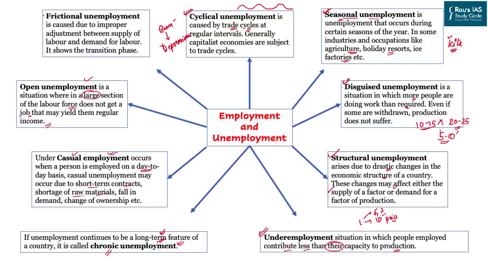And lastly, we have frictional unemployment, which is caused due to the improper adjustment between the supply of labor and demand of labor. It is because of the transitional phase. Let's say a person was employed in company A and was trying to shift to company B. But in the transition, he was busy acquiring a particular skill, let's say computer proficiency, language proficiency, mathematical proficiency, or whatever.